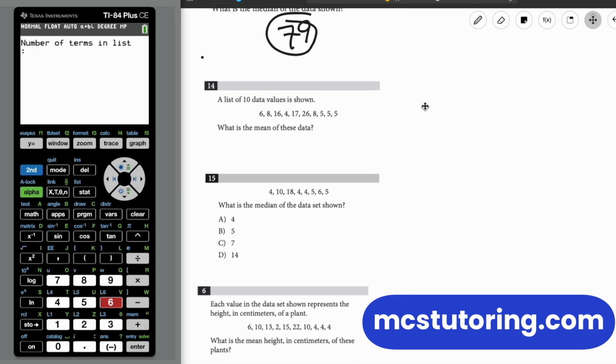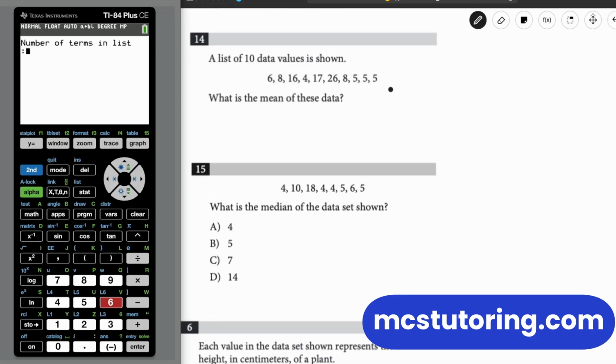Next question. A list of 10 data values is shown. What's the mean of these data? So I'm going to go 1, 2, 3, 4, 5, 6, 7, 8, 9, 10. It just helps to keep count of what's what. So we're going to do 10 terms on the list. First one is 6. Next is 8. And look, this is a little bit boring. Hey, that's just how life is sometimes. But we just want to be careful with this because that's the biggest thing. As long as you enter everything correctly, you're going to get 100% of these questions right.